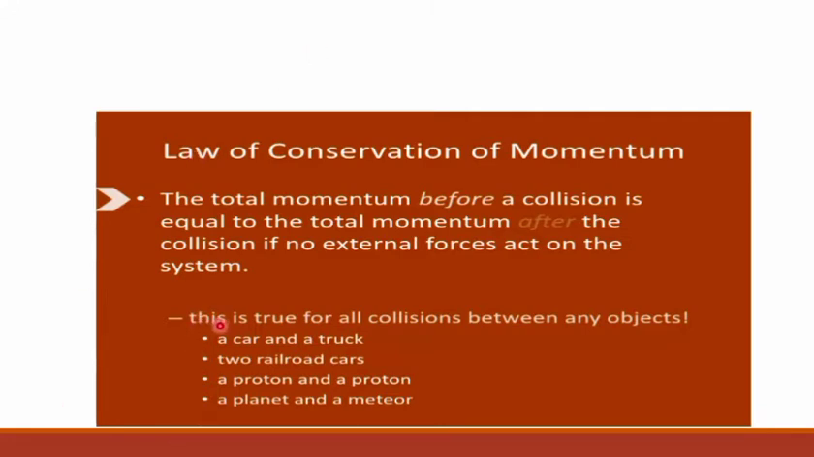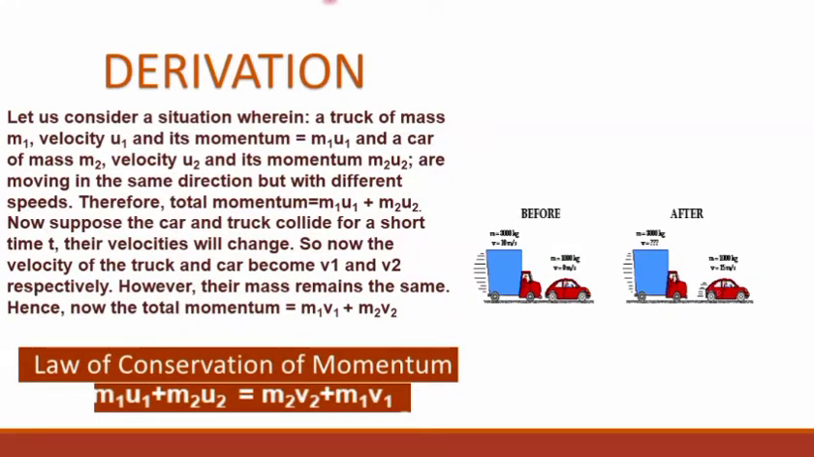The law of conservation of momentum is true for all collisions between any objects, like a car and a truck, railroad cars, a proton and a proton collision, or a planet and a meteor. Suppose a closed system in which a truck and a car are two bodies. Truck mass is 3000 kg and its velocity is 10 meter per second, but the car has a mass of 1000 kg and its velocity is 0 meter per second.